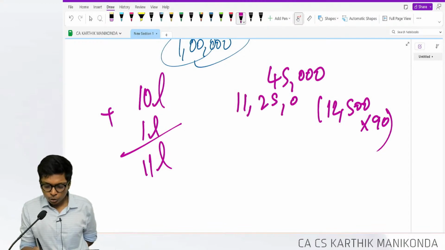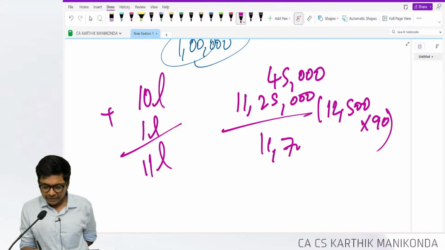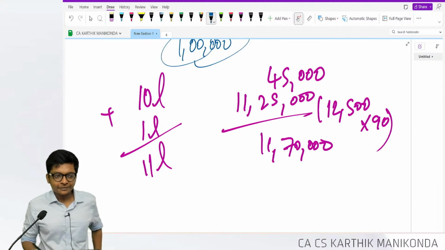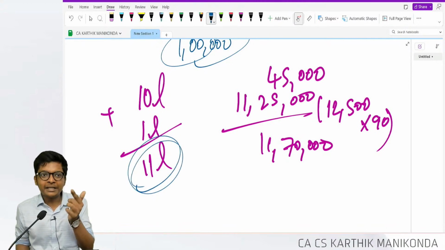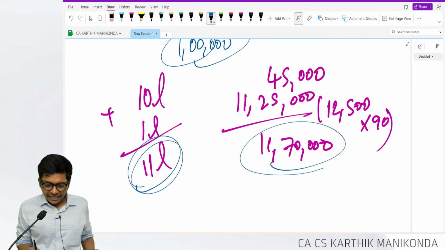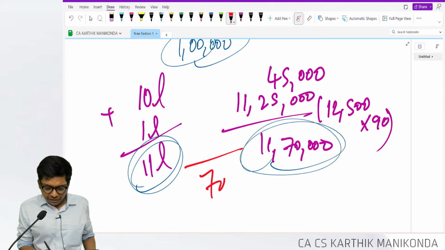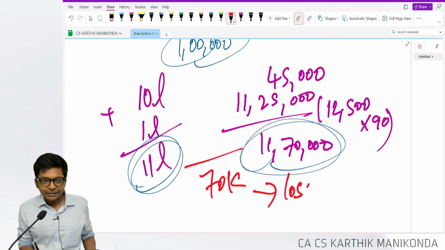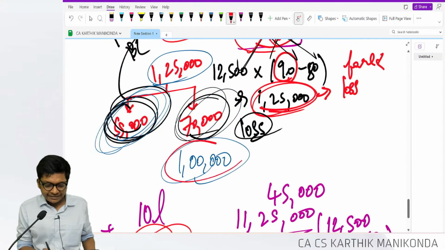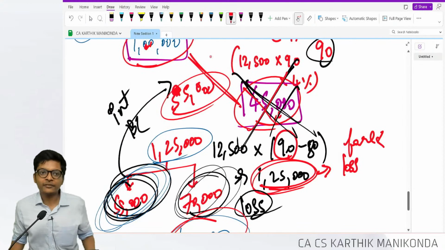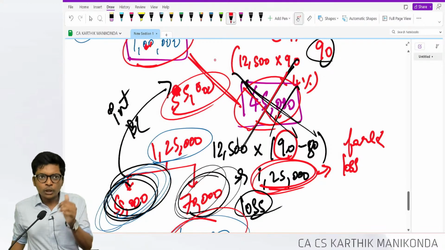11 lakh 25. If I total, 11 lakhs 70,000. So now you can see 11 lakhs is what I am going to repay if I borrowed in India. If I borrowed abroad, it's 11 lakh 70. That extra 70,000 only is considered as forex loss. To the extent of 1 lakh is considered as interest. This is the computation we are doing over here. This is equal to an exam sum.